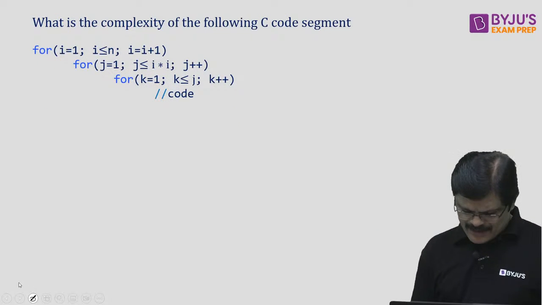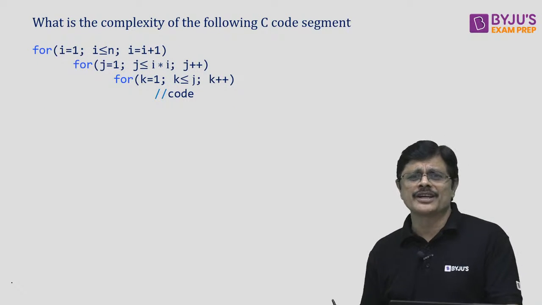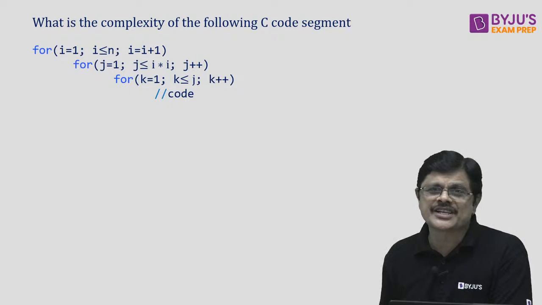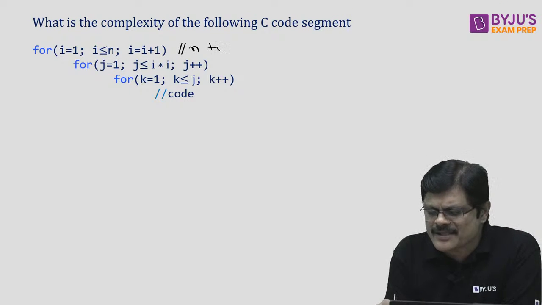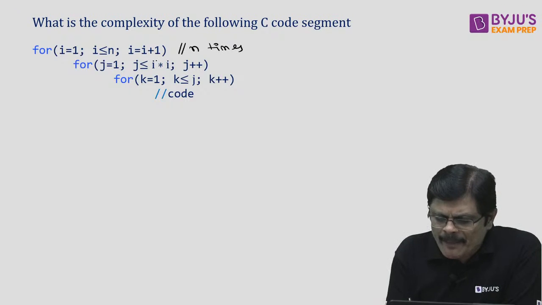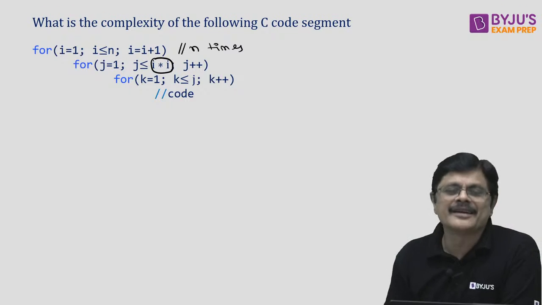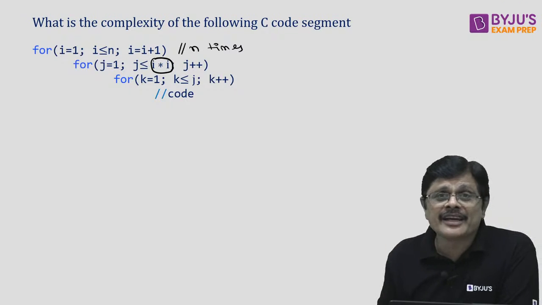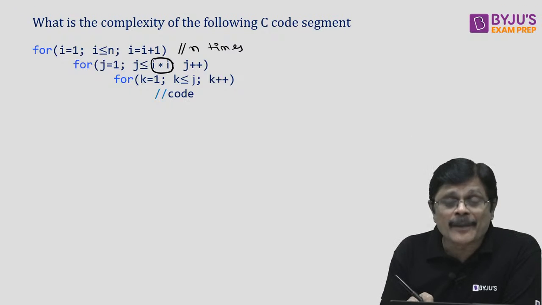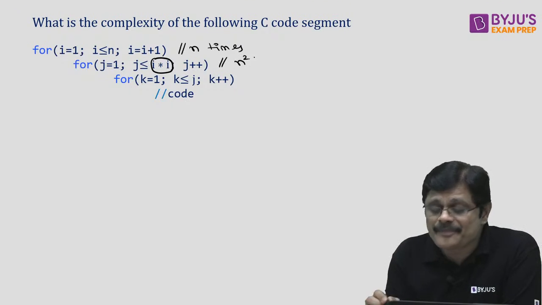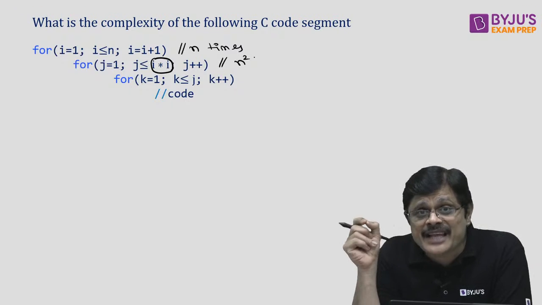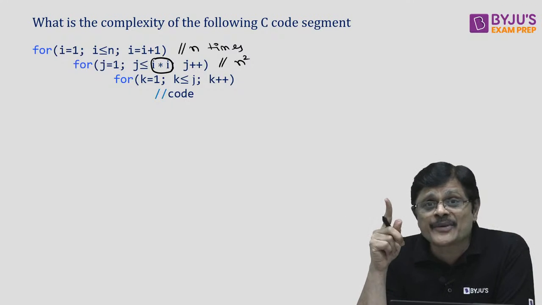Next one. Here, instead of going with summation notation, I'll go with the bound notation for this, my dear friends. If you see the outermost loop, it iterates n times. Now the inner loop depends on the value of i. And what is the highest value of i? n. So it goes up to i square. I square, the highest value of i is n, so i into i means i square is the highest value. So that depends on the value of i.